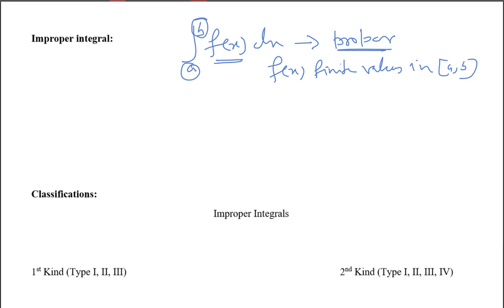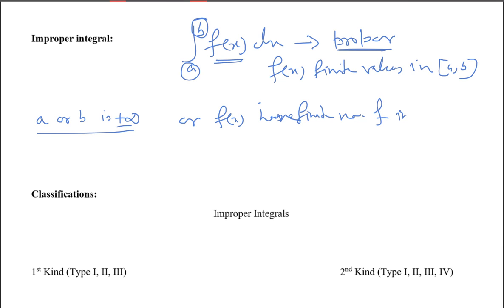If this does not happen, that means if either a or b tends to minus infinity or plus infinity, or the function f of x has a finite number of infinite discontinuities. So either a or b is plus or minus infinity, or f of x has a finite number of infinite discontinuities.